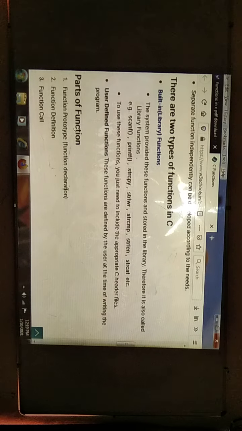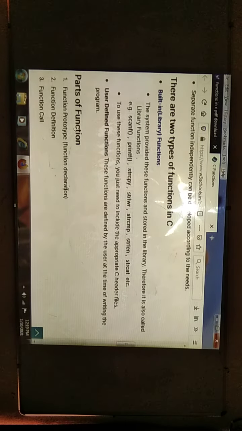First we can see what the built-in functions are. The system provides these functions, stored in the library, meaning some library has built-in functions stored in it. Therefore they are called library functions. Examples are the scanf function, printf function, string copy, string lower, string comparison, string length, and string concatenation. These are predefined; these are only some examples. Already built-in functions are available in our library and we use them directly.